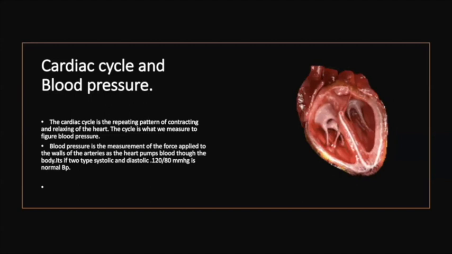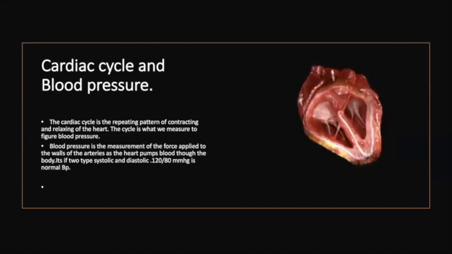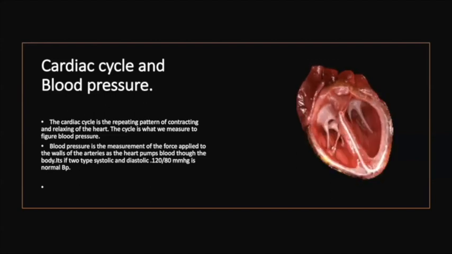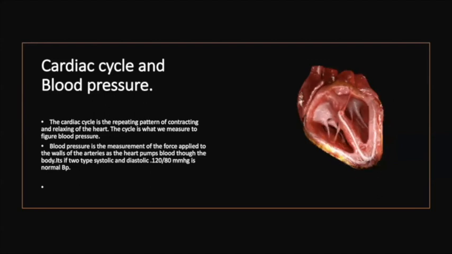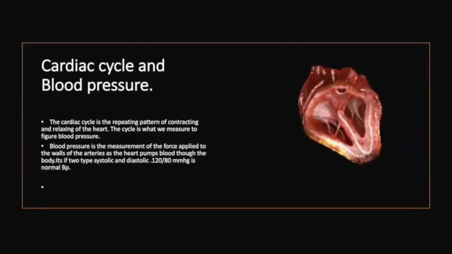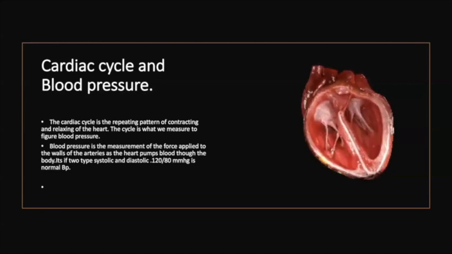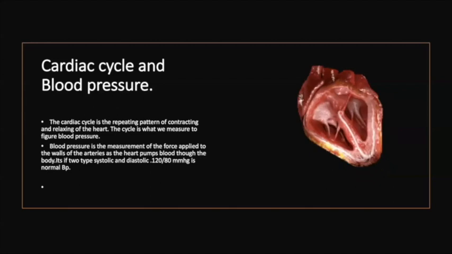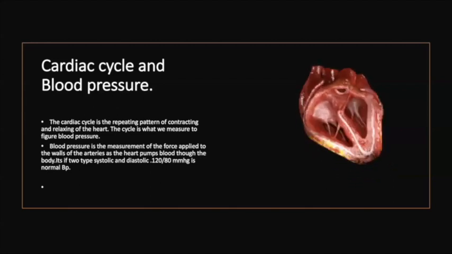And with this cardiac cycle, we can measure the blood pressure. So what is this pressure? During the contraction, blood is pushed out into the arteries, and the blood puts some pressure on the walls of the artery. That pressure is known as blood pressure. There are two types of pressure, one during the systole and another during the diastole.